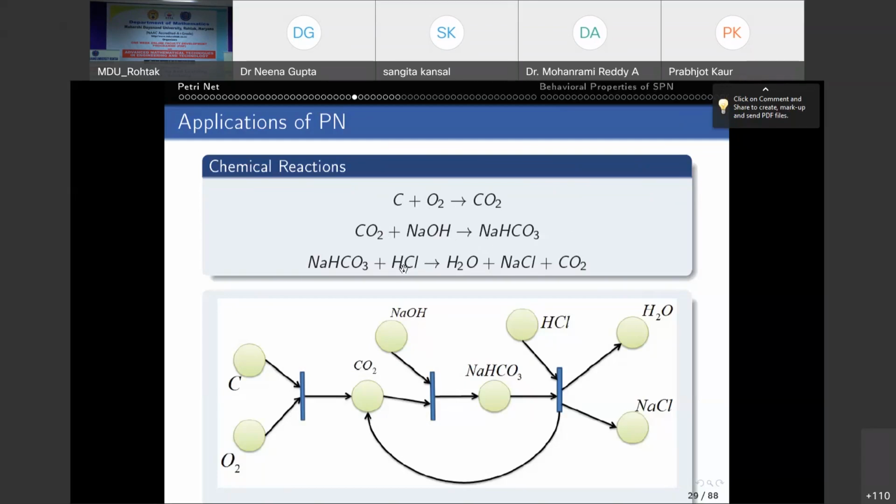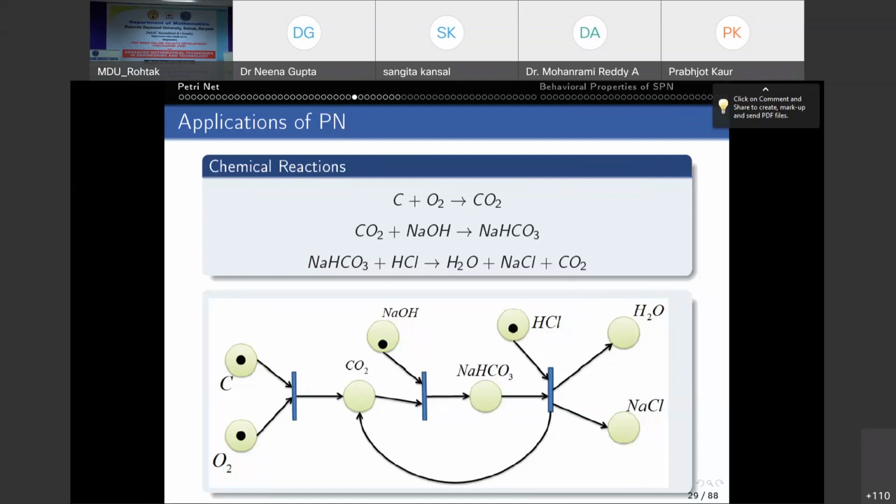Then combining with NaSCO3 gives you H2O, NaCl and CO2, right? So what we want initially means initial marking. So this is your initial marking because initially we want C, we want O2, we want NaOH, we want HCl, right?